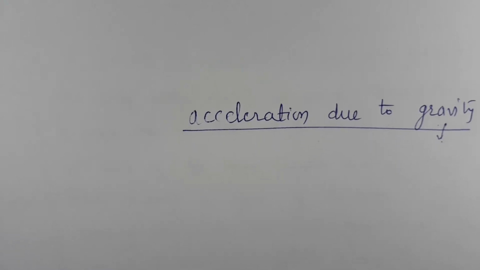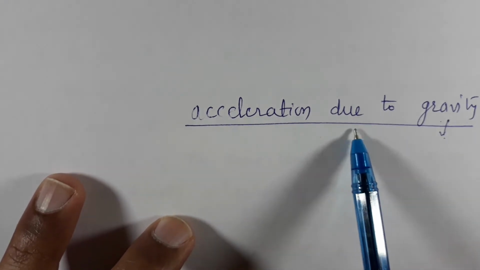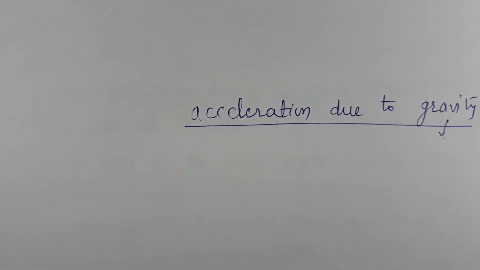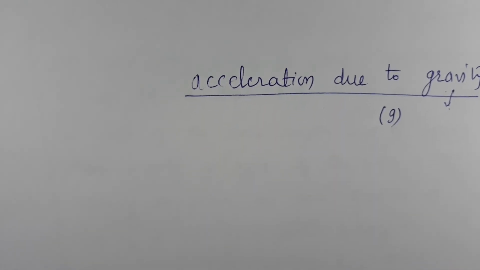Now, if anything is freely falling, that means Earth is attracting it. So when it is falling down, its velocity keeps on increasing. So there is a change in velocity, so we say that it is in acceleration. It has some acceleration, correct? That acceleration is called acceleration due to gravity, and it is denoted by a small g. Okay. Let us find it out.